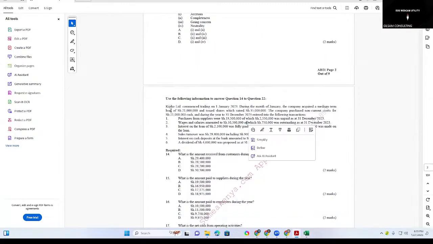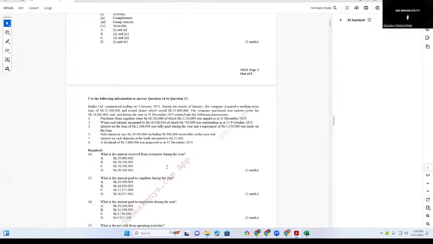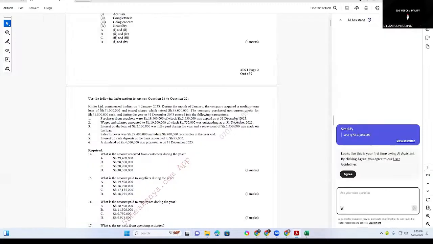I just missed the point a little. It was this question for Kijiko. And then Titus, that one was to bring in 5.6 million. Kijiko commenced trading on 1st January 2023.